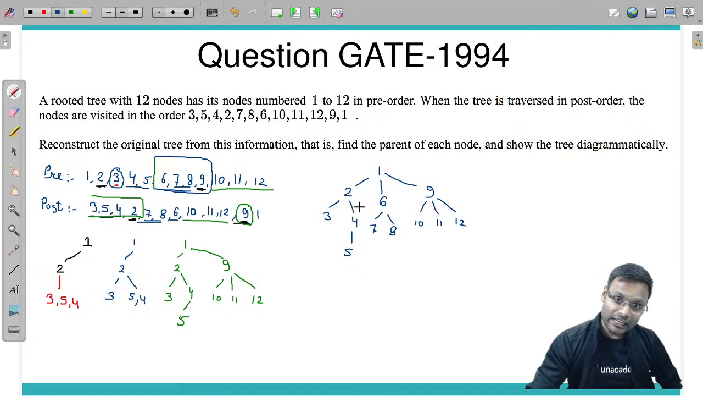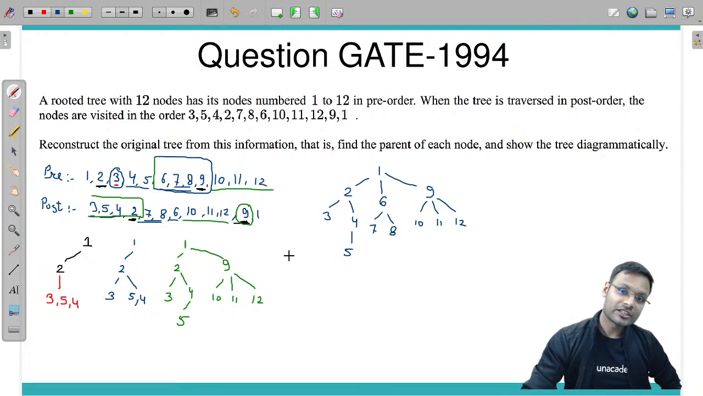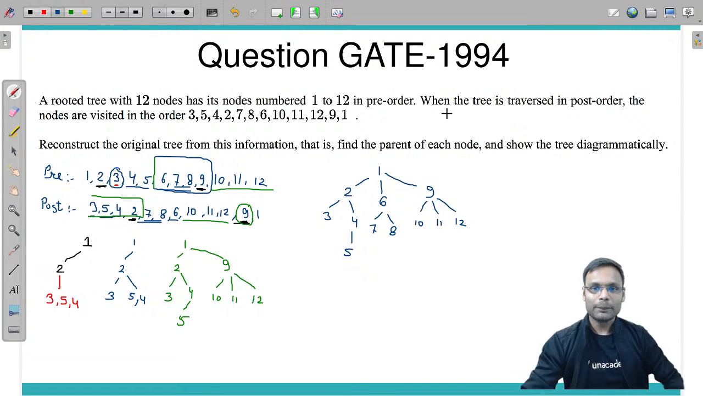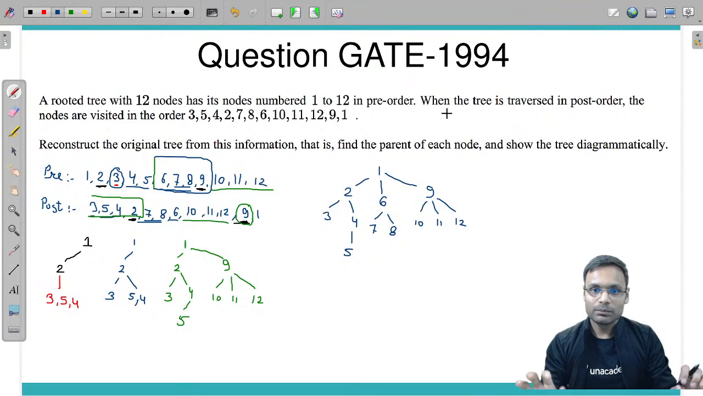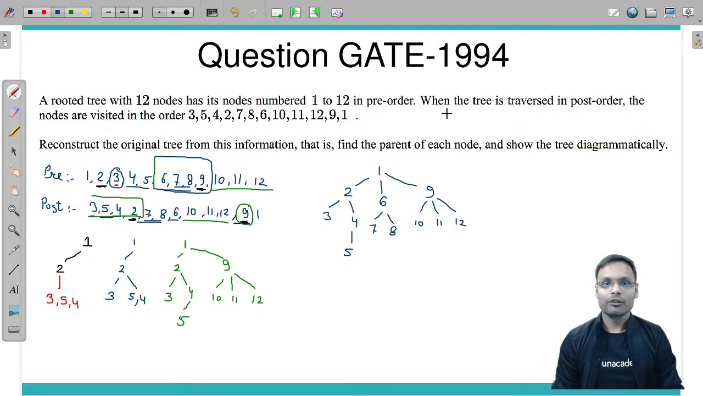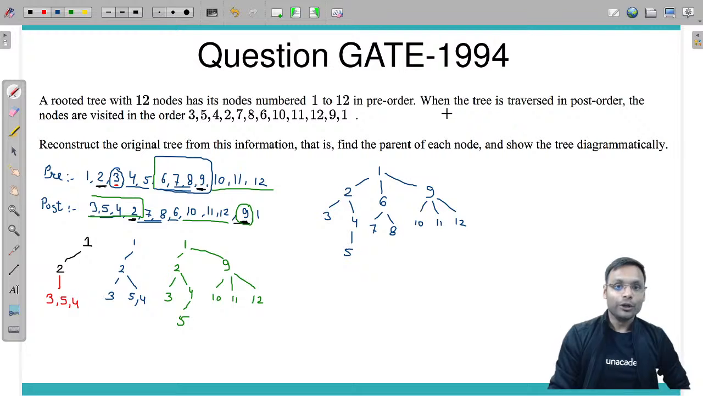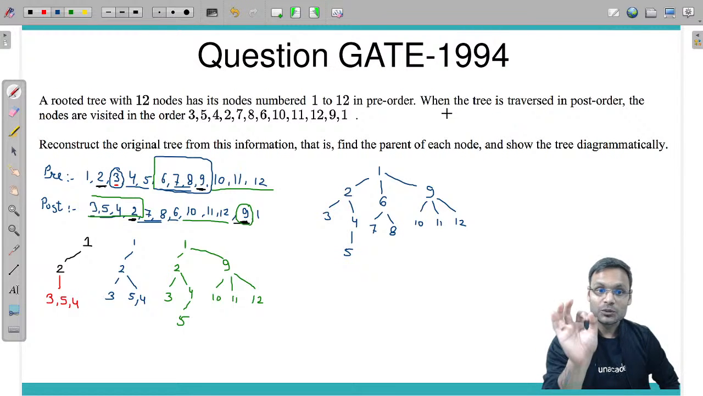11 should be taken in left of 9 or right of 9. Then this 5 should be taken which side, left or right of 4. Multiple trees can be possible, but this is kind of a tree for which pre-order and post-order we have been given. I guess you must have understood this question.